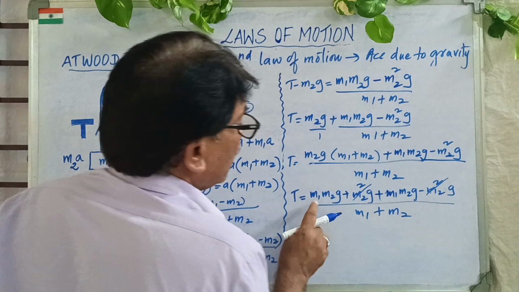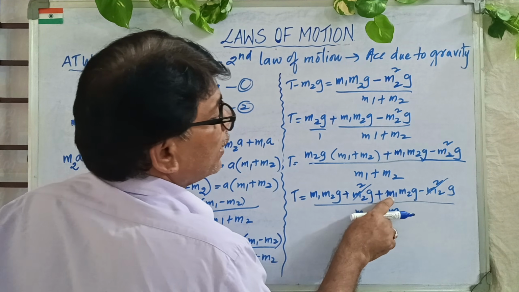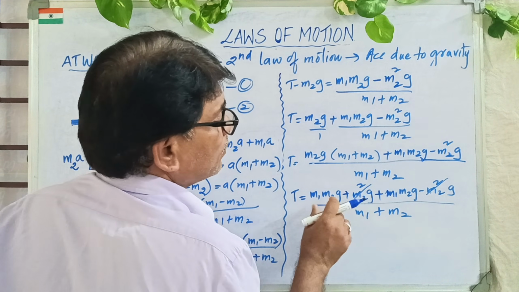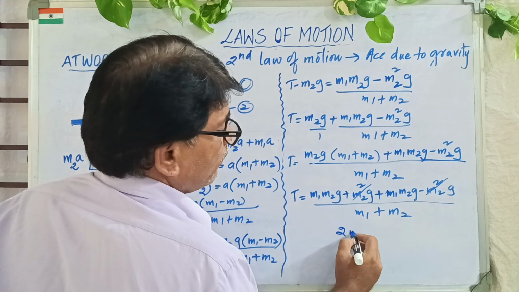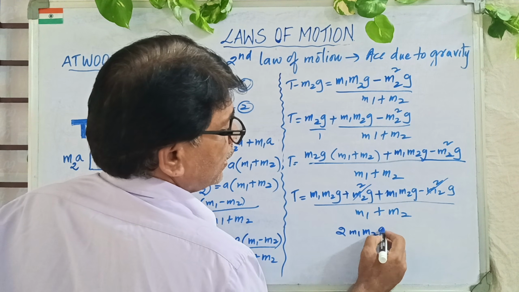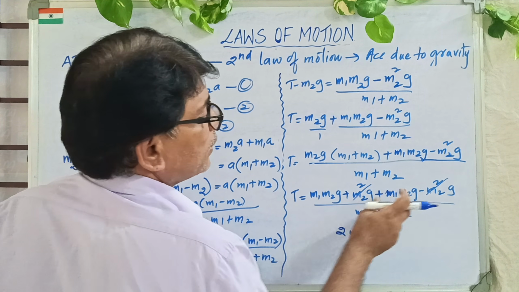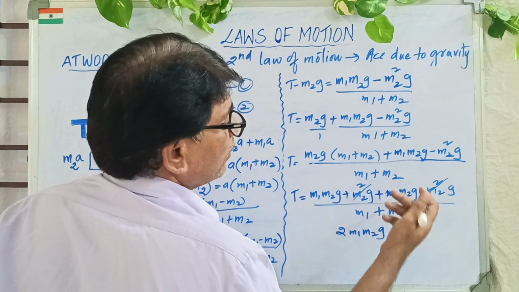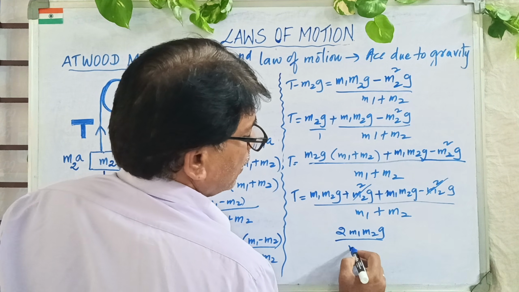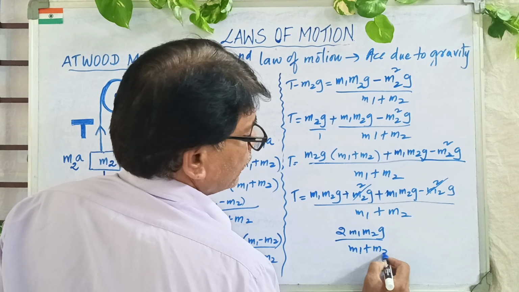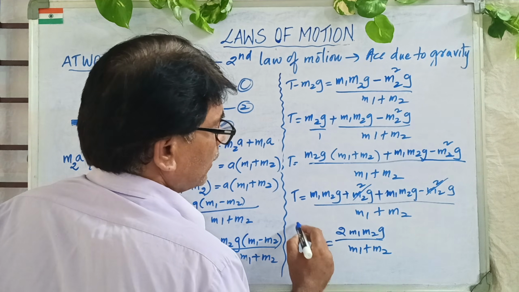What is left over? M1 M2G and M1 M2G, both are the same, so 2 M1 M2G by M1 plus M2. This is the formula to calculate tension.